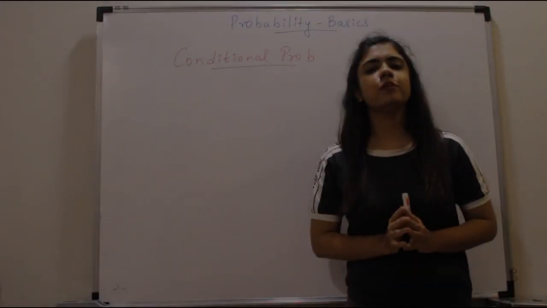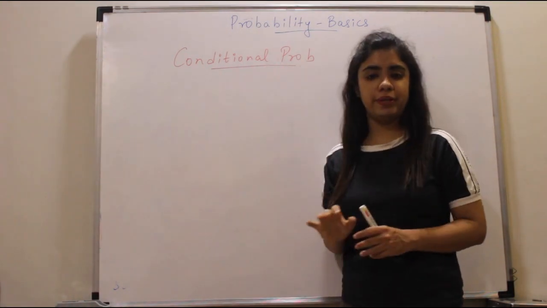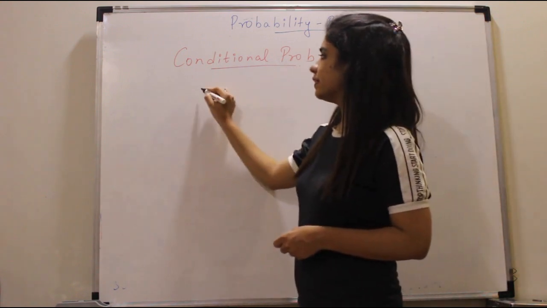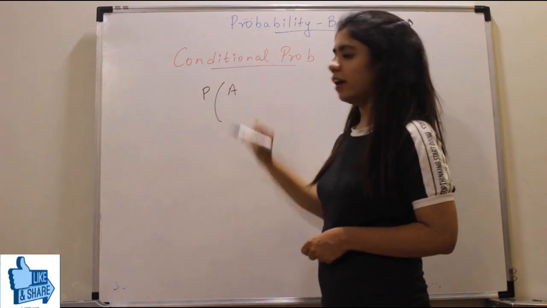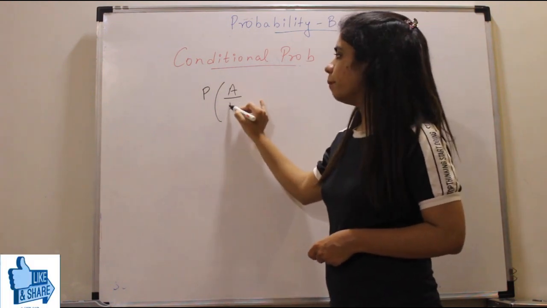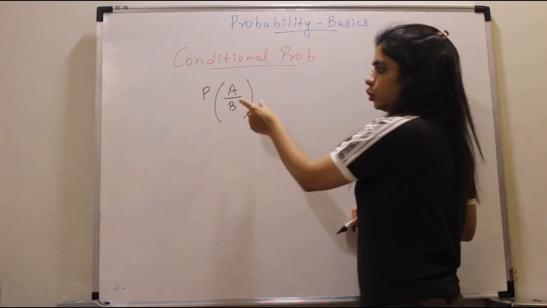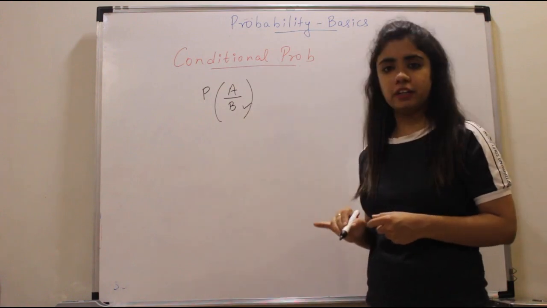Okay, now let's look at the next concept. The next concept is conditional probability. Now what is conditional probability? Understand. It is represented this way. Probability that event A will occur provided B has already occurred. This is how you read it. जो भी denominator में रहता है, that event is already occurred.